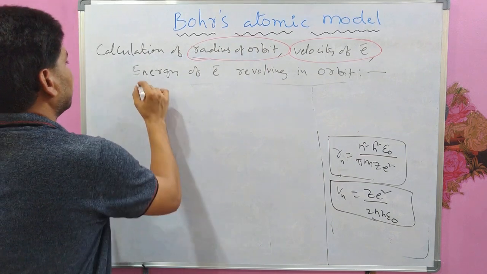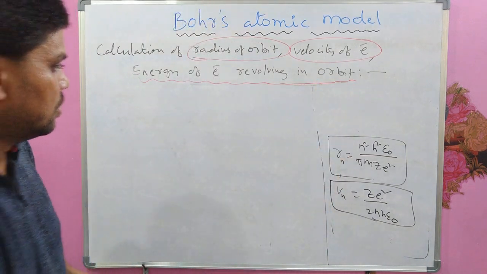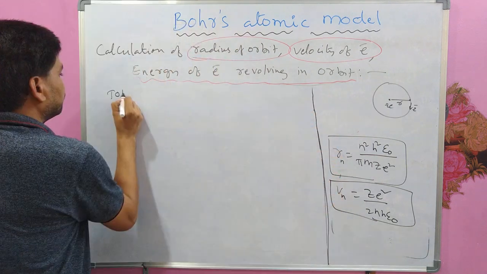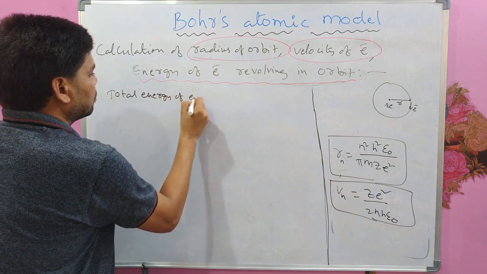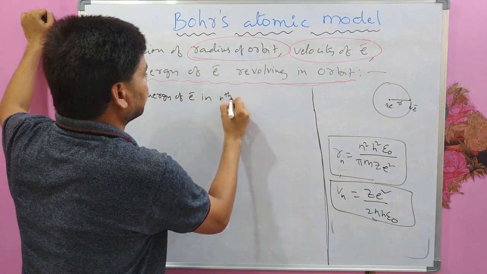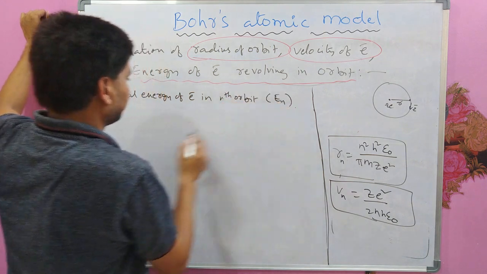Total energy of electron in nth orbit, that is En.